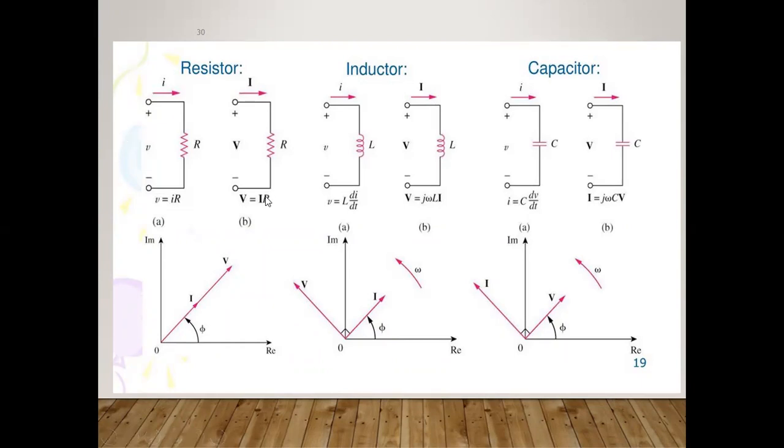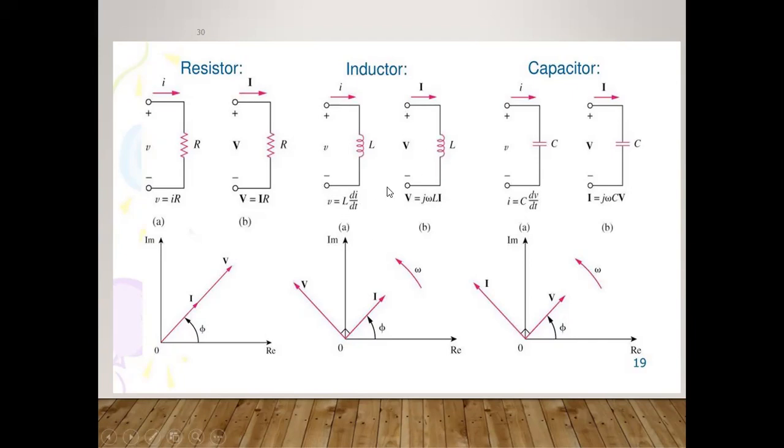See here the difference in the inductor, small i, capital I, plus or minus V, capital V, L. Here small v is equal to L into di by dt. If you write the expression in differential form, the voltage across the inductor will be v equal to L into di by dt.